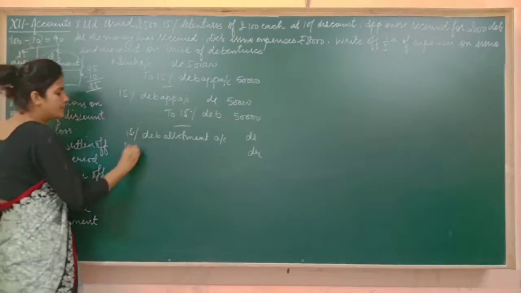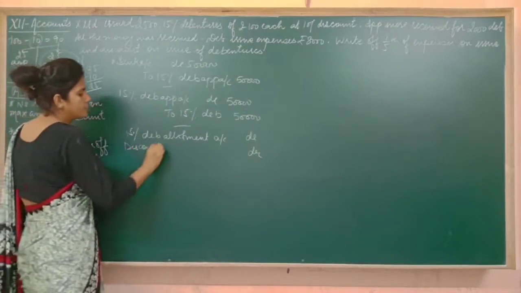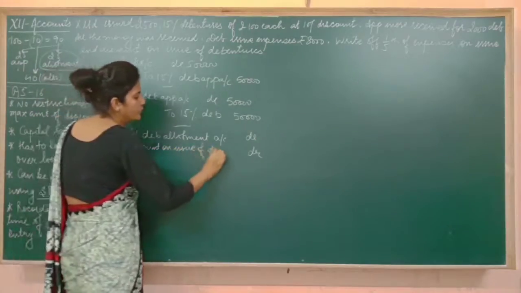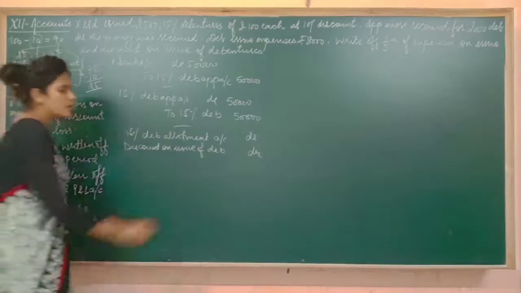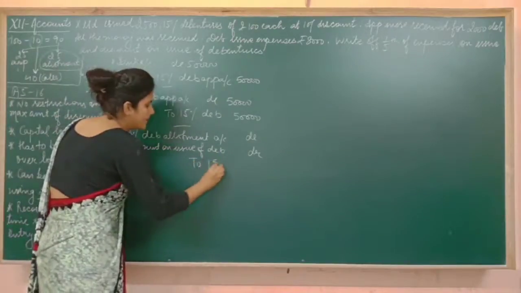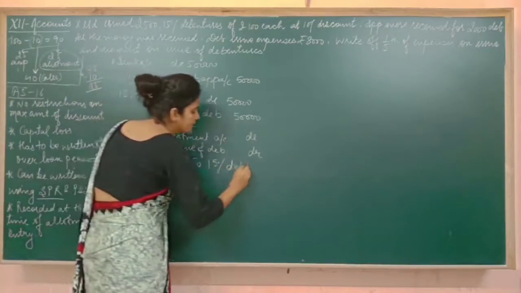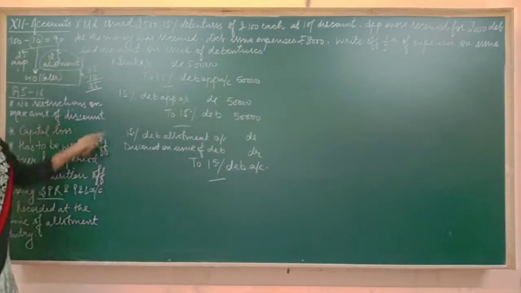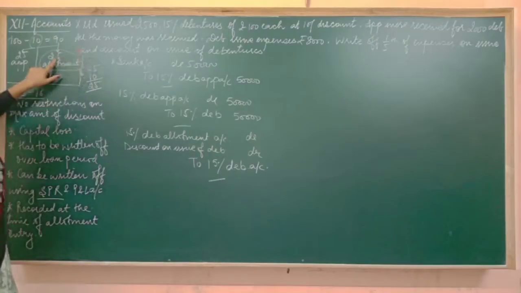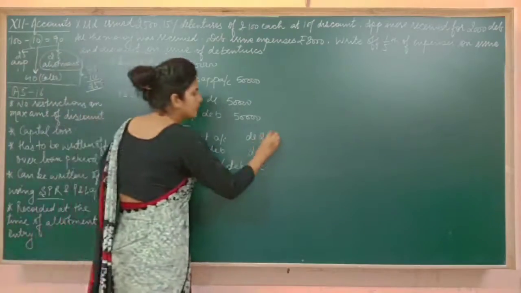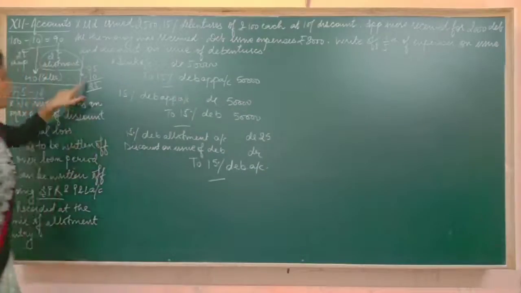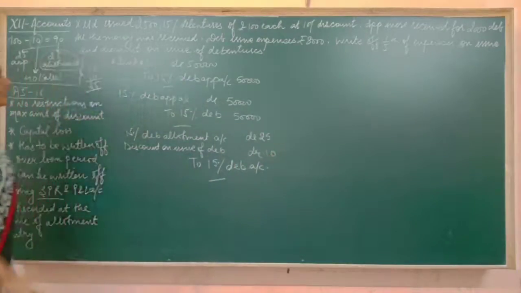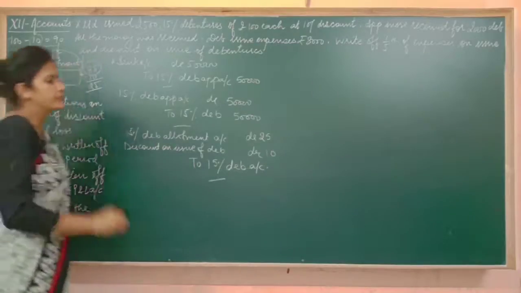So we have to debit here discount on issue of debentures to 15% debenture account. So now see how to write the amount. The value of debenture is 25. Value of discount is rupees 10. And the actual value of allotment was 35.